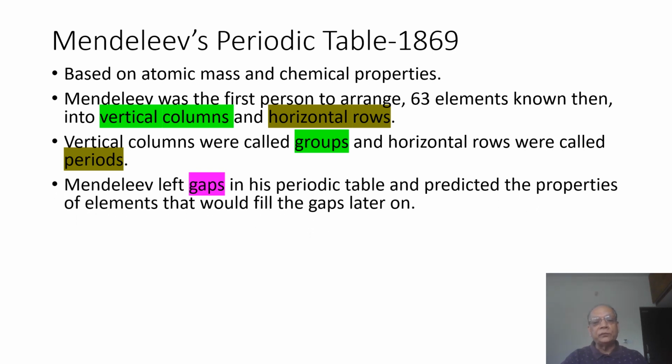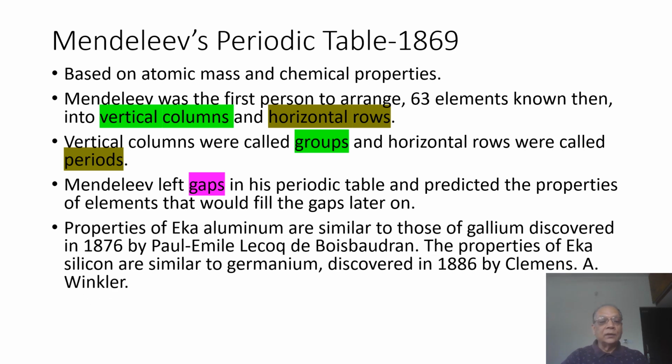Mendeleev left gaps in his periodic table and predicted the properties of elements that would fill the gaps later on. Properties of Eka aluminium are similar to those of gallium, discovered in 1876 by Paul-Émile Lecoq de Boisbaudran of France. The properties of Eka silicon are similar to germanium, discovered in 1886 by Clemens A. Winkler.